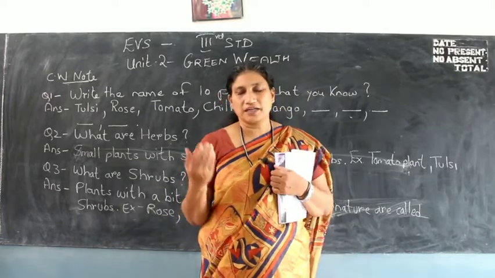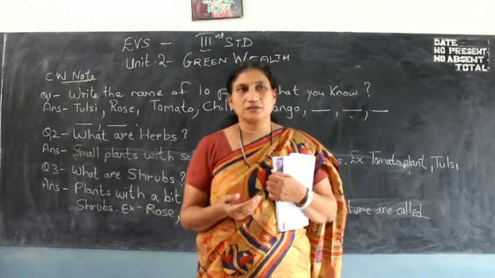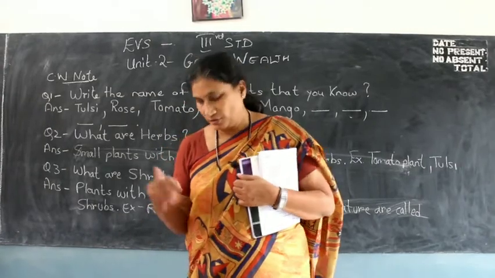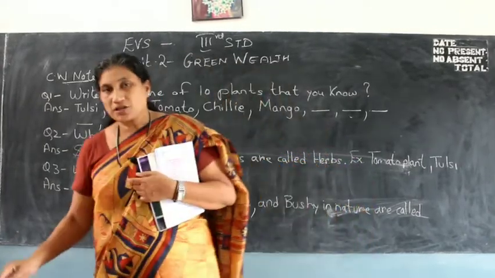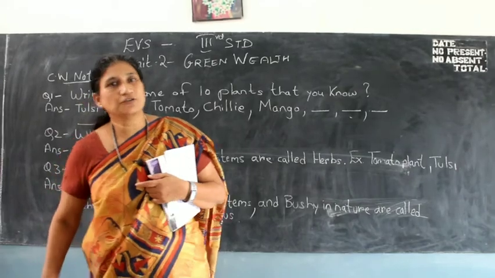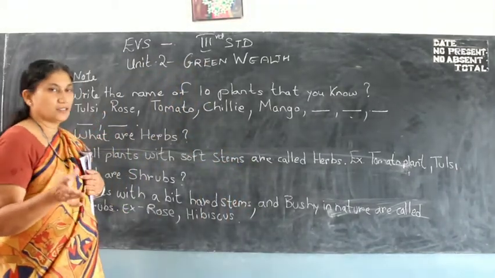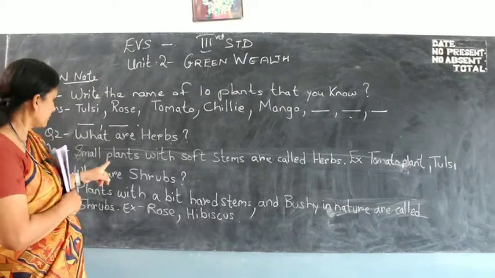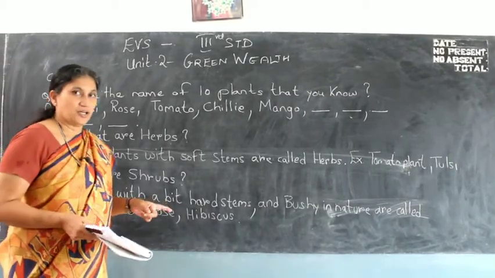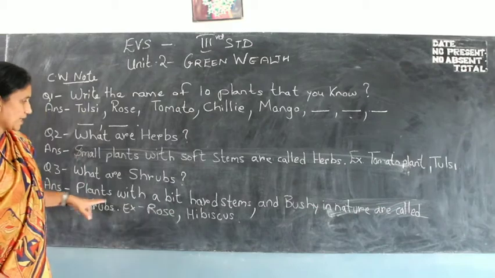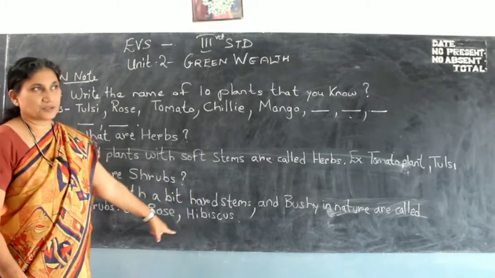If you can get me names of some other herbs, it will be very good. You all try, you all ask questions, you can go online, you can look on Google or whatever, and then you can get some more names of herbs. Next we come to shrubs. Now shrubs are plants with a bit hard stem.